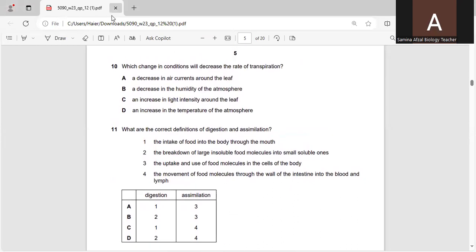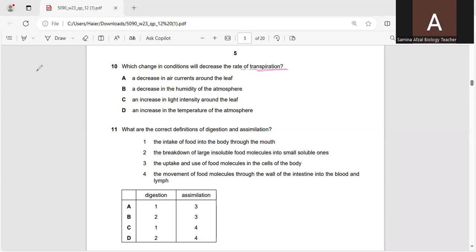Which change in conditions will decrease the rate of transpiration? We are talking about rate of transpiration. What is transpiration? It is the removal of water molecules from various aerial parts of the plants.